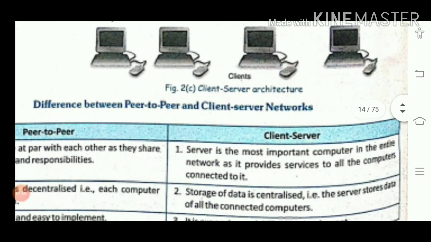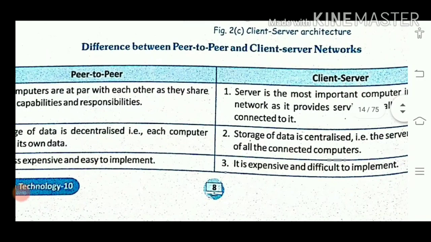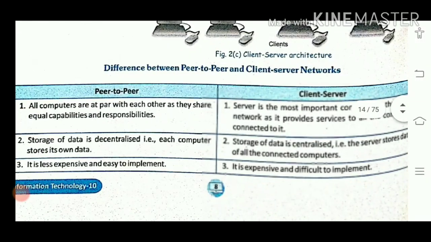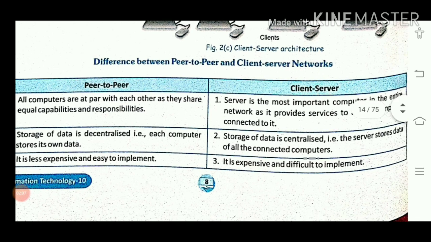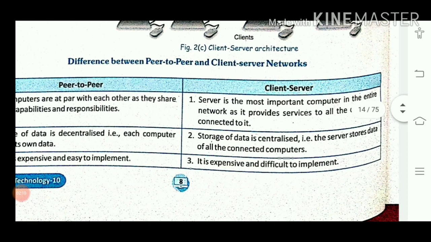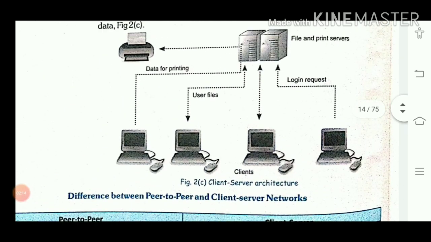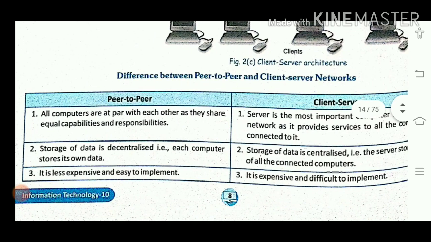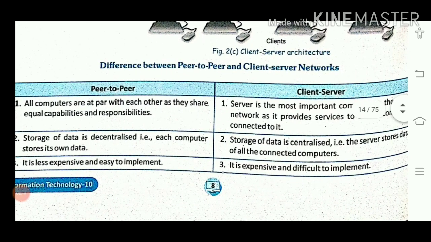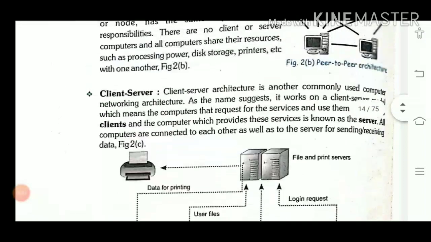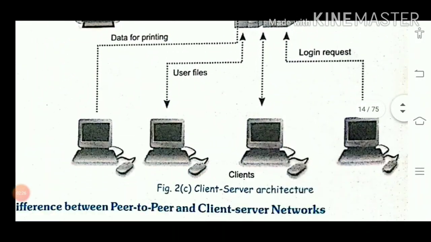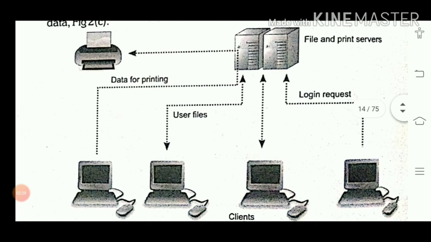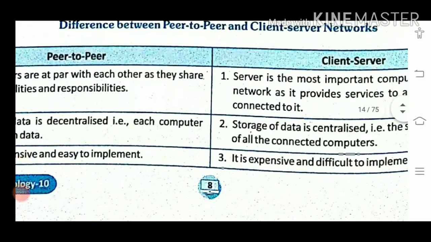Children, next topic is the difference between peer to peer and client server architecture. Here in peer to peer, all computers are equally responsible and equally capable. But in client server, one specific computer acts as a server and the rest of the computers act as clients. Second is storage of data. In peer to peer, every node can store data, every node can share data, while in client server, only one single server is responsible for storing the data.